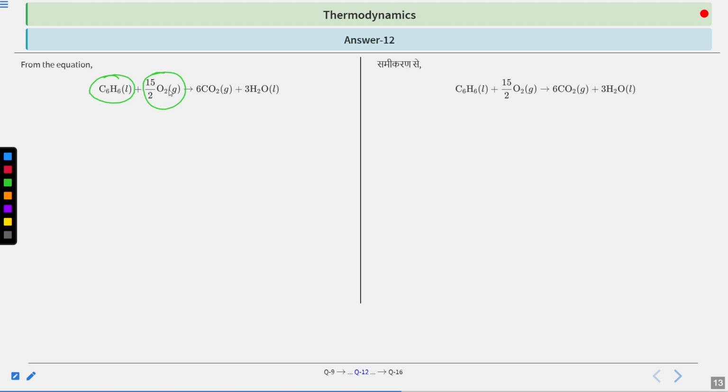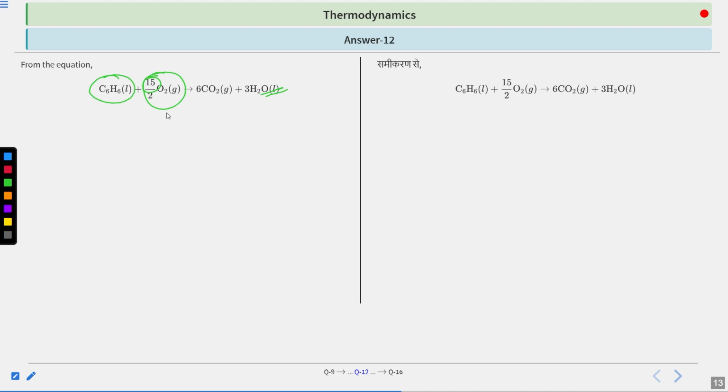Combustion is always in the presence of oxygen. So this equation becomes like this, and you need to balance it. All of these things are balanced. 2 multiplied by 2, the 2 and 2 cancel off, and 15 moles of oxygen remain. Here also 6 plus 6 is 12, plus 3 is 15. And 6 moles of hydrogen here, also 6 moles of hydrogen, and 6 moles of carbon on both sides.